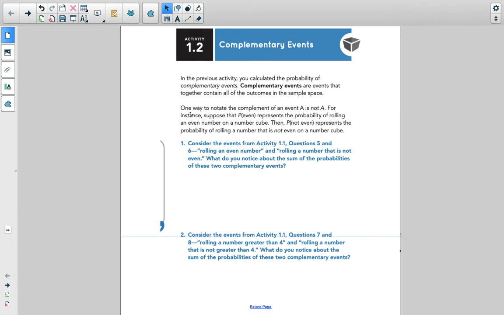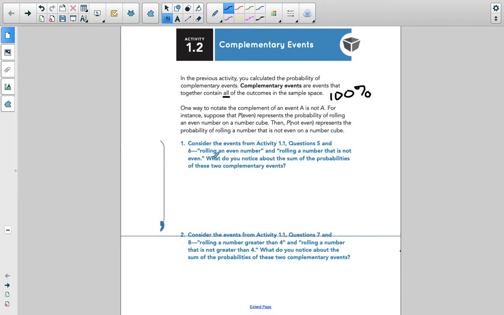So in this assignment, the big concept was complementary events and what that is. Complementary events are events that together contain all of the outcomes. Let me get rid of that line so you can see that. All of the outcomes, or in other words, 100%, which is a number that is associated with the word all. And that's the big idea.